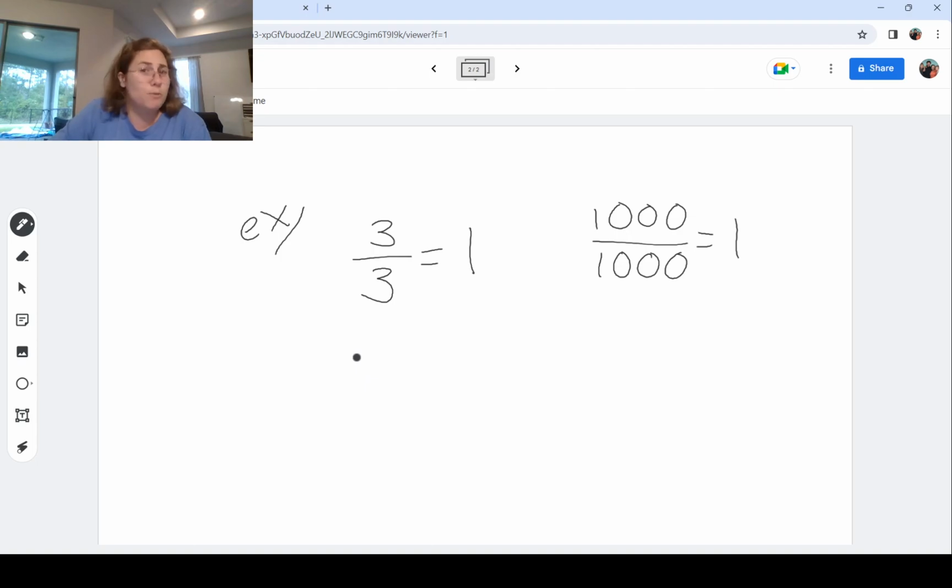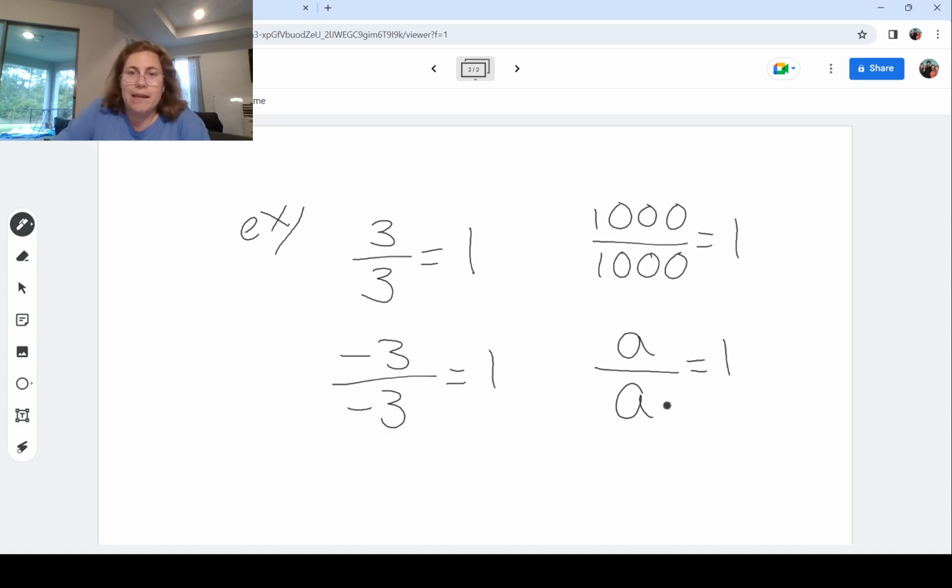Okay? Even if you're working with negative numbers, you could say I have -3 divided by the same thing. -3 divided by -3 is equal to +1. So make sure that we understand the same thing: anything that is not 0, divided by that same thing, is equal to 1. And you might have heard me sound like one of those greasy car sales kind of deals where they mumble under their voice. I said, as long as it's not 0. That is important. Whatever number we're working with here, this rule only applies if we're not dividing by 0. We can't divide by 0 in the fractions we're working with right now.